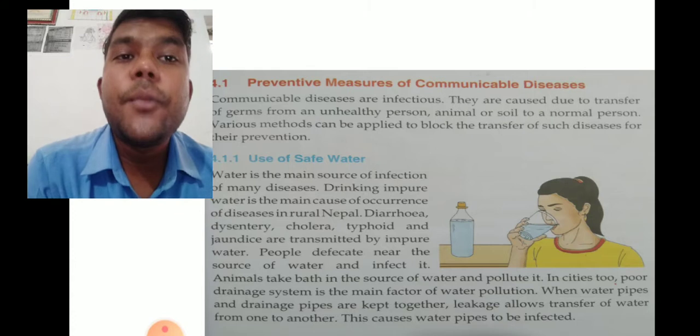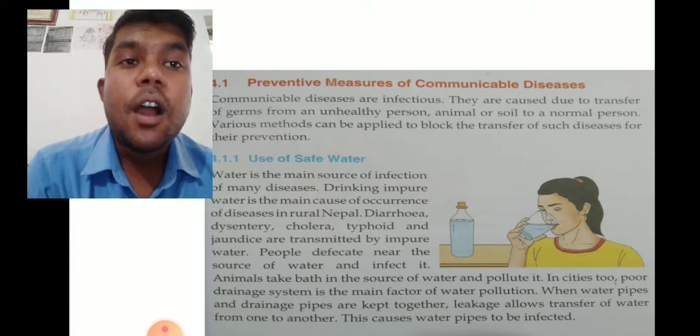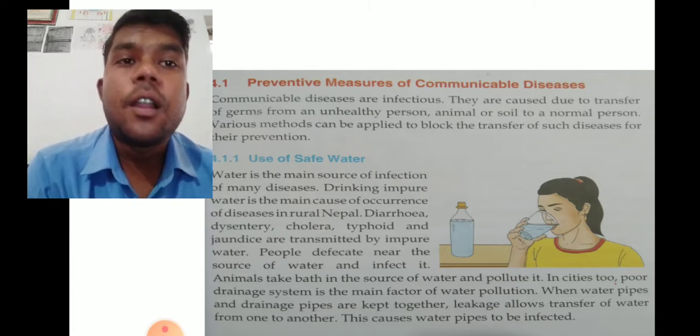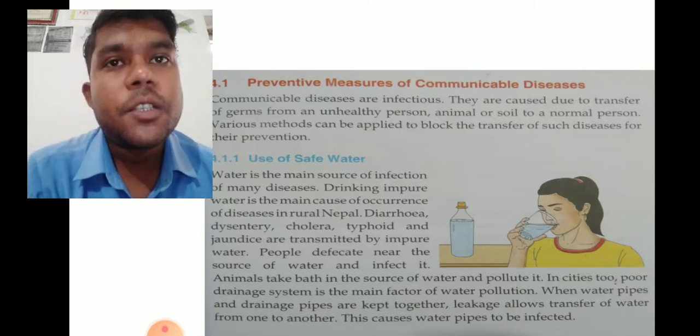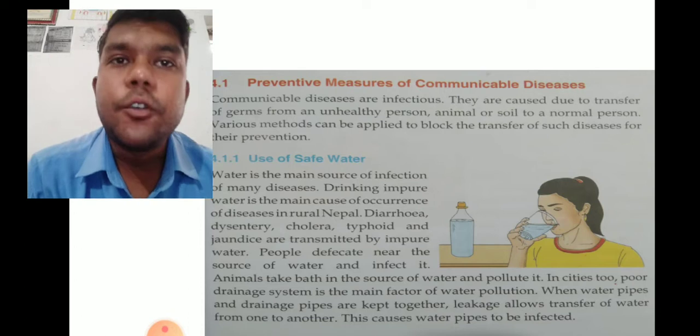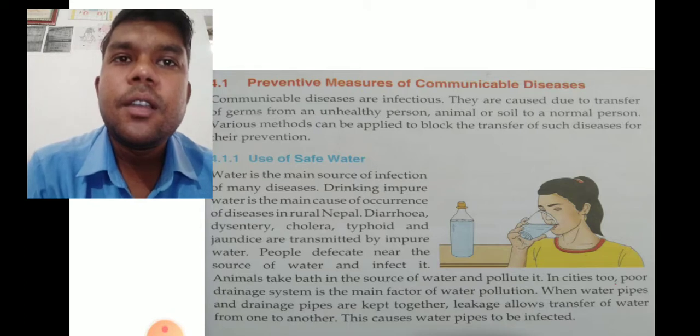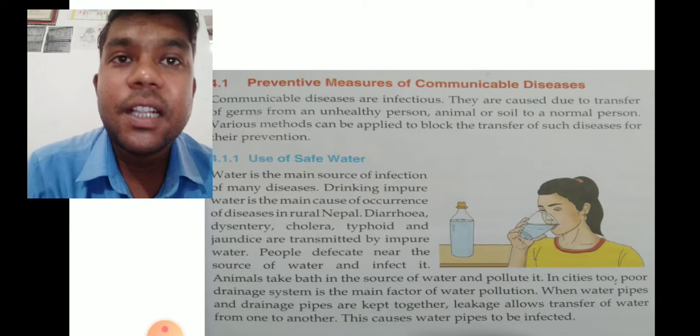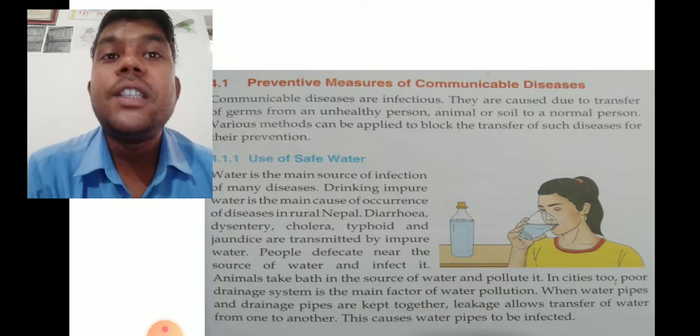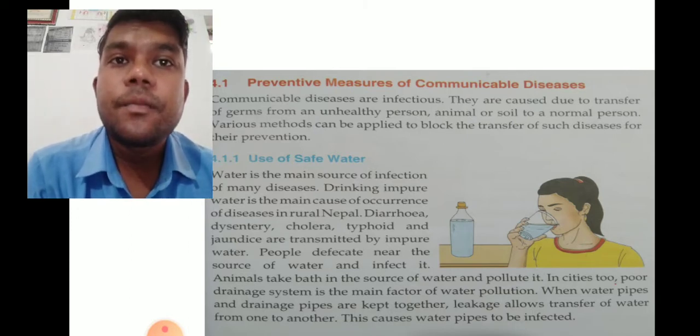Drinking impure water is the main cause of occurrence of disease in rural Nepal. Generally in rural places they have no good facility of drinking water, so they go on consuming impure water, the water which is not healthy, and that leads to the spread of communicable disease.